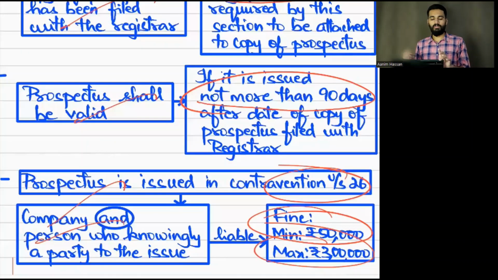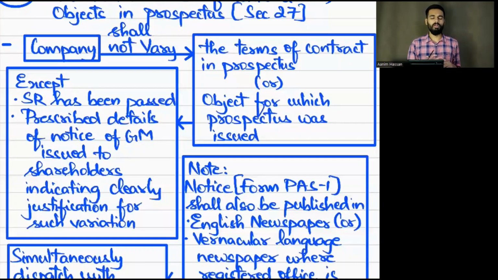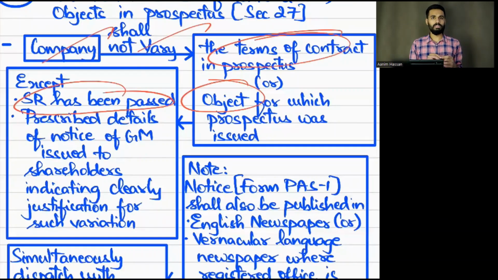So we will also see section 27. Section 27 we have already revised. I have given some flowchart kind of thing. It is more understandable, but we'll also see a detailed explanation. The company shall not vary the terms of the contract or the object. But if the company wants to vary, how can it vary? By passing a special resolution.